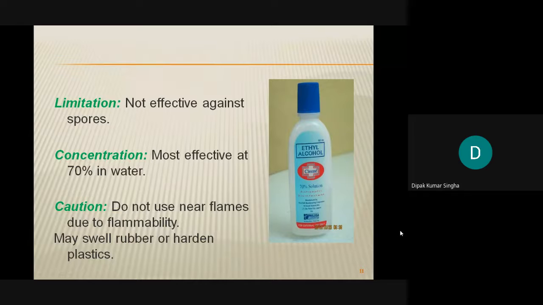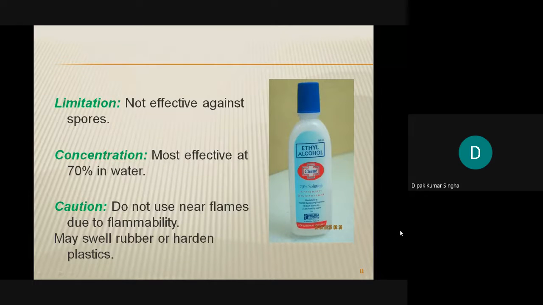Limitation: it is not effective against spores. This is the only limitation. For the concentration, the most effective concentration will be mentioned in many competitive exams. What is the minimum concentration of alcohol? It is 70%.